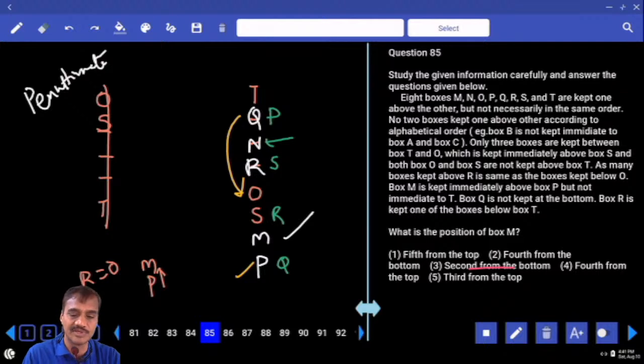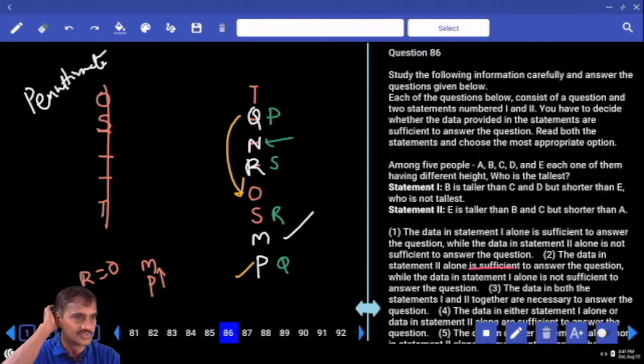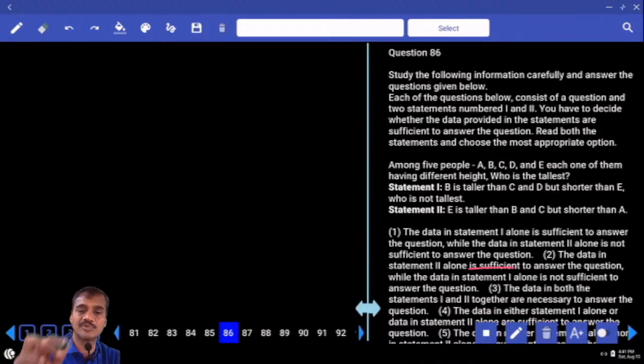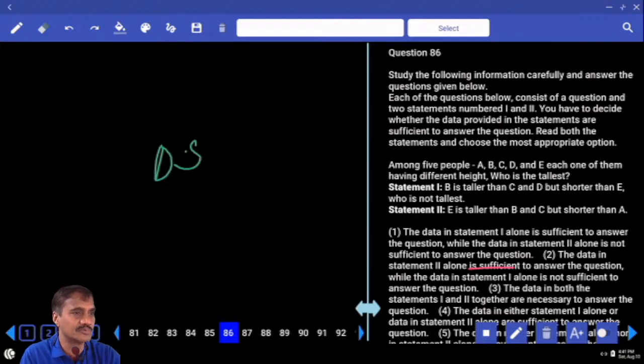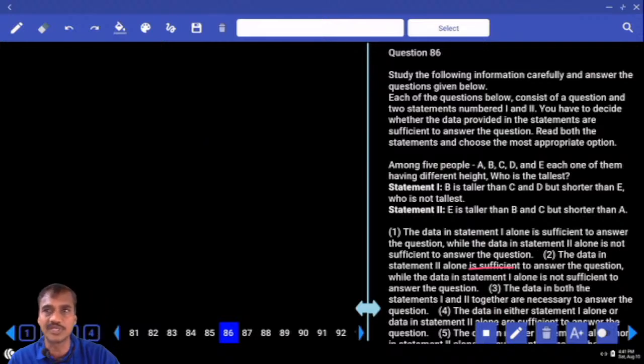Now we are left with the remaining questions: data sufficiency and 96 to 100, that is parameter wise. Then you need to find out how much time is left over. If around 2 to 3 minutes are left over, then it is always better to go for data sufficiency, because you can fetch a minimum of 2 to 3 questions from this. There are chances. If you have a little more time, then you will go for that one. Okay? Let us start with data sufficiency now.